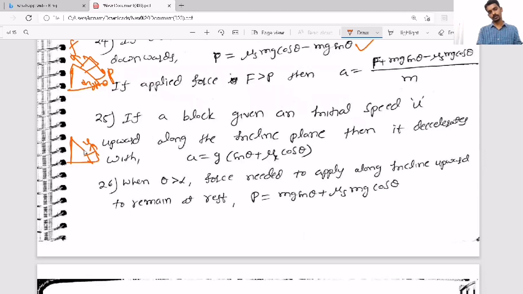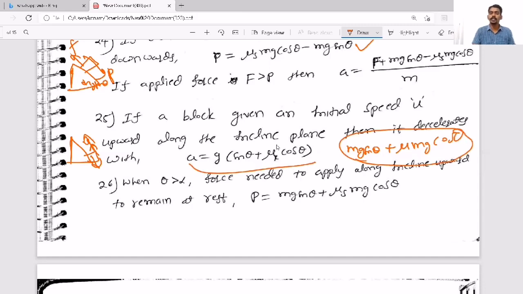While it is going up, mg sin theta obviously will act down, and as it is going up, friction also will act down, so the resultant force will become mg sin theta plus mu mg cos theta. So the deceleration will become the resultant force by mass. The mass cancels, so this is the deceleration. Deceleration means actually a minus sign should come here, but I have written only the magnitude. And if theta is greater than alpha, then the body will come down obviously.